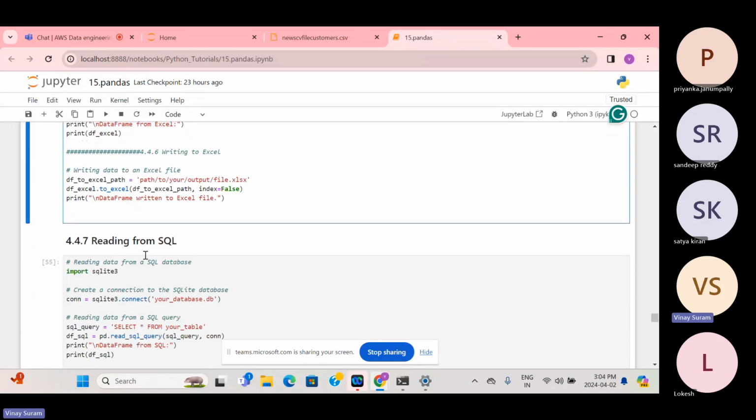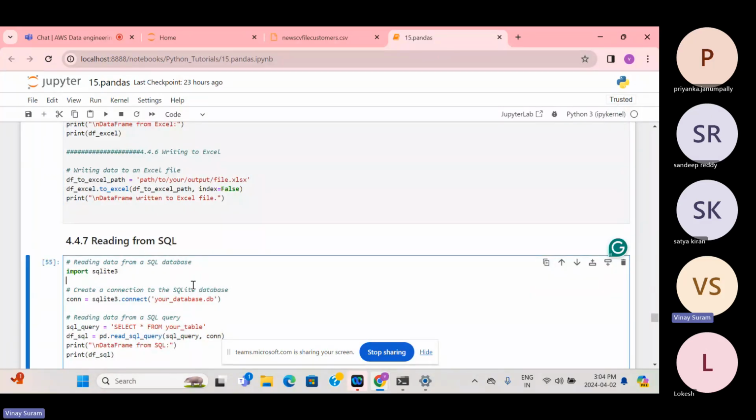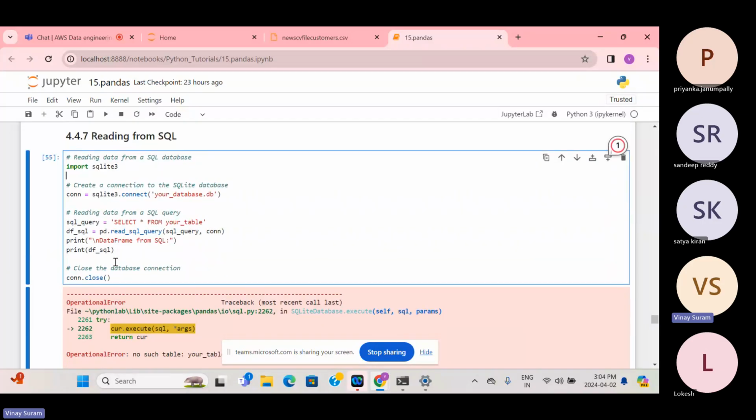Now, reading from SQL. This is pandas in Python, and you may want to read from something like Microsoft SQL Server, Postgres, or a MySQL database. You will not only deal with pandas; you have to get the data from MySQL, transform it, load it to Redshift, and from Redshift load it to S3. There will be a lot of operations in the data engineering domain. So, reading from a SQL database. We can do this right now.